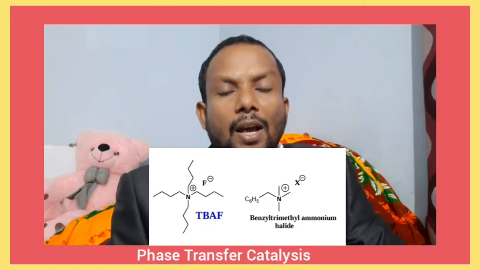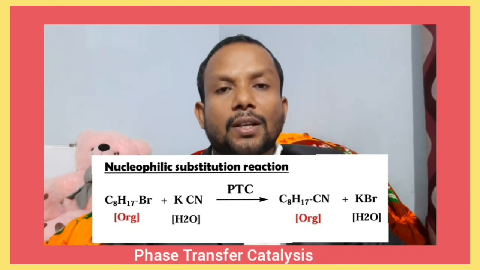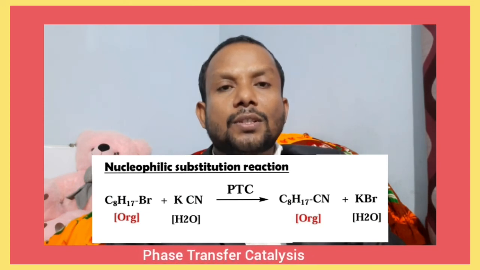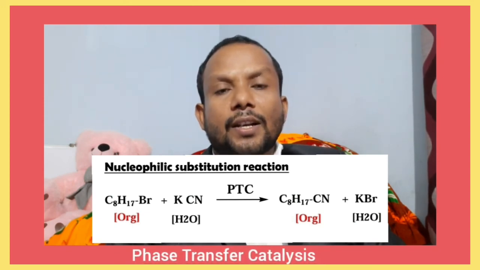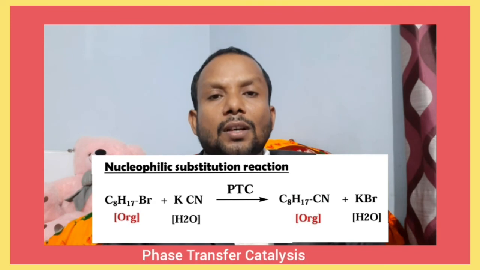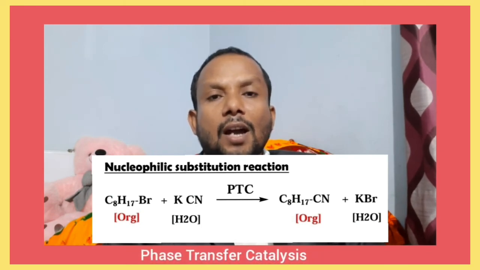Now I am going to explain the applications of PTC with the help of benzyl trimethyl ammonium halide. The first application is nucleophilic substitution reaction. Octyl bromide reacts with potassium cyanide in the presence of phase transfer catalyst to form octyl cyanide plus KBr. In this reaction, octyl bromide is present in the organic phase and KCN in the aqueous phase. In the presence of PTC, we get octyl cyanide with 95% yield. This is one of the applications of PTC.